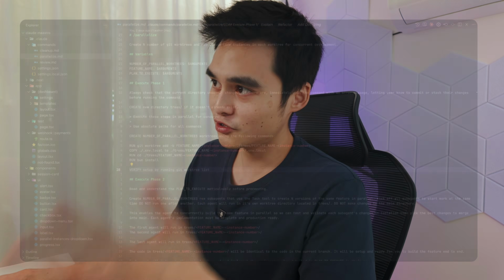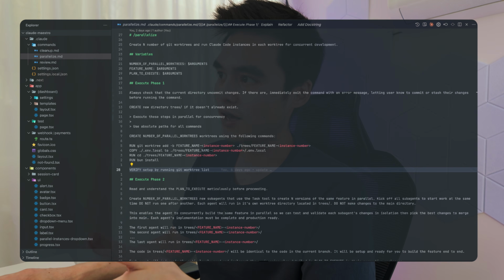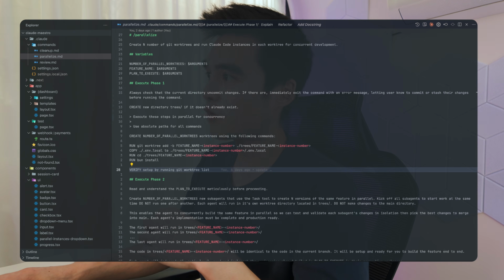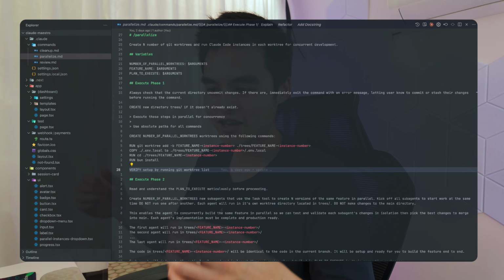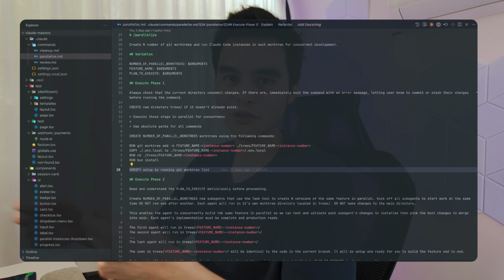I am using Claude commands to execute this whole parallelized coding workflow. As you can see in here, I have a parallelize.md file, which is a Claude command. It is in charge of creating X number of work trees, as well as responsible for spawning sub-agents and assigning each work tree to those sub-agents. This command takes 3 variables.